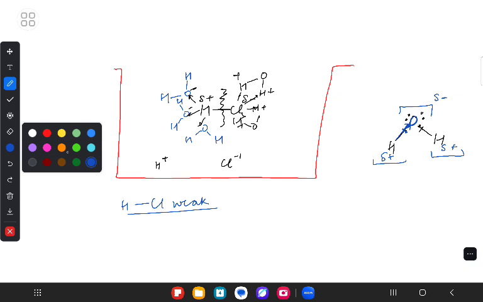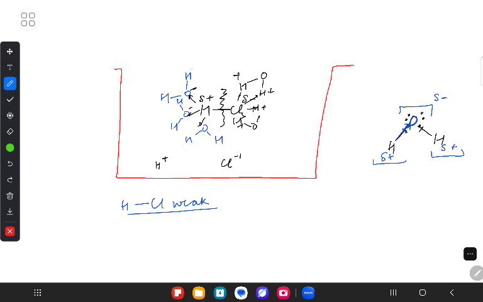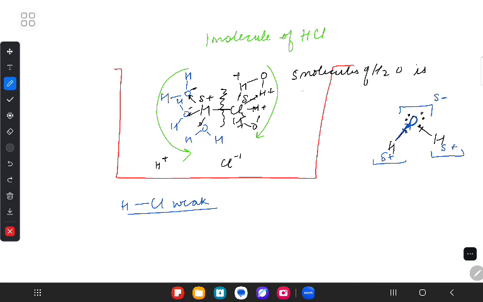Only two or three molecules of water on this side and two or three molecules on this side will be sufficient to break one molecule of HCl. Are we understanding? But let's say, just consider that five molecules of water are utilized, according to this example, to break one HCl molecule.